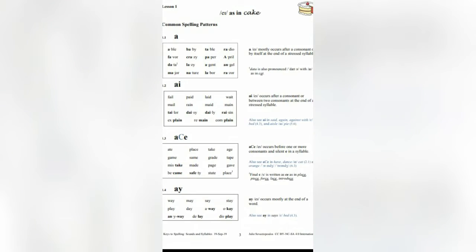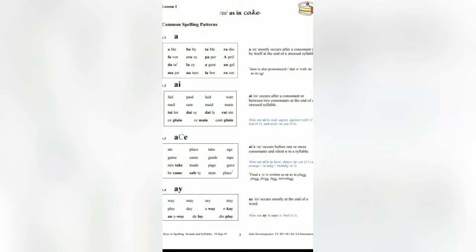Today, I want to give you a little explanation about long A and long I. So, happy watching! A mostly occurs after a consonant or by itself at the end of the stressed syllable. For example, like able and baby.